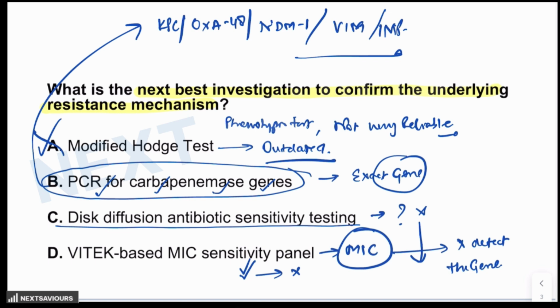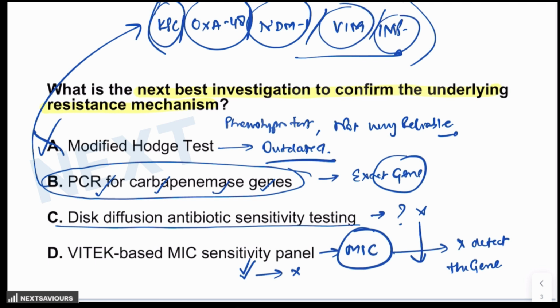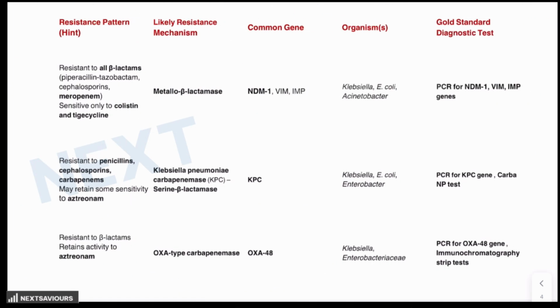As you know, this is exactly what we are going to talk about: these genes which contribute to carbapenem resistance in particular organisms, and how the questions would be framed for the individual genes. That means how to correlate the clinical pattern of resistance with different carbapenemase producing bugs, their mechanisms, and how ultimately to detect them.